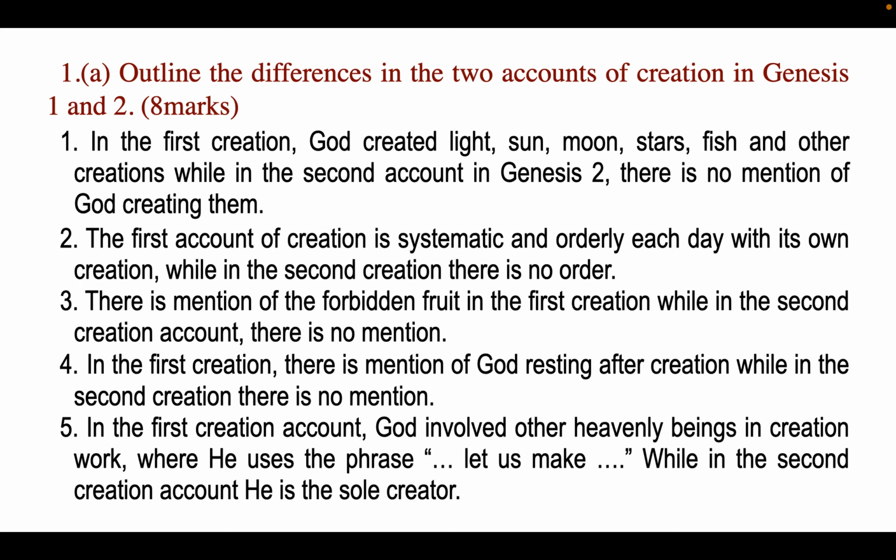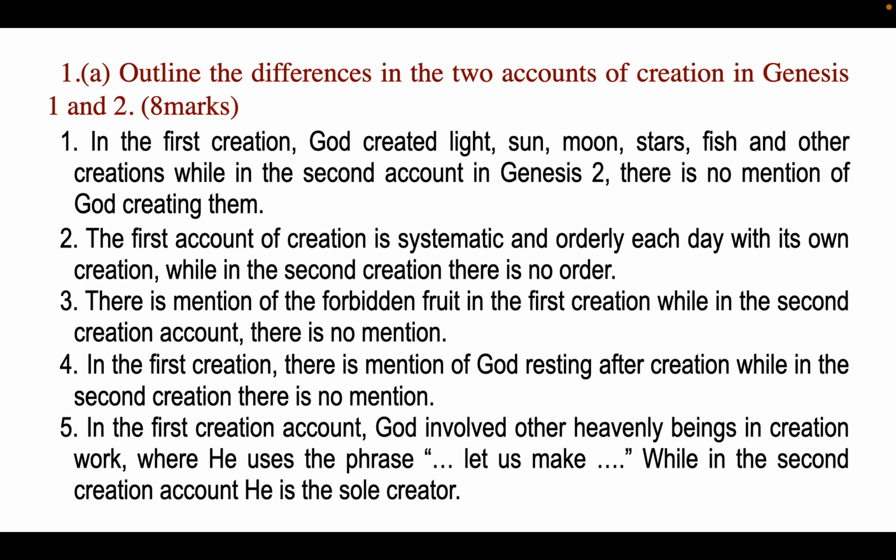In the first creation account, man and woman were told to be fruitful and multiply, but in the second account, marriage is for companionship. In the first creation account, God appreciates all that he had created, while in the second creation account, there is no mention of appreciation. In the first creation account, man is given authority over God's creation, while in the second creation account, man was given the responsibility of naming animals and other creatures.